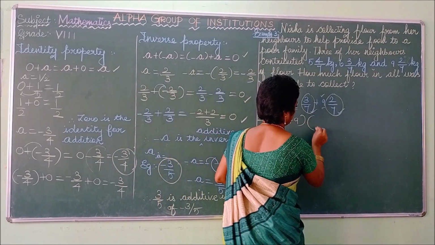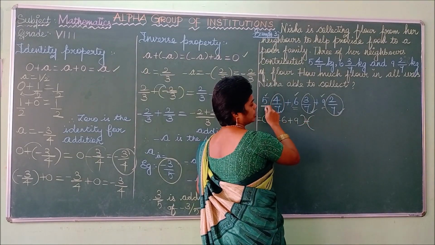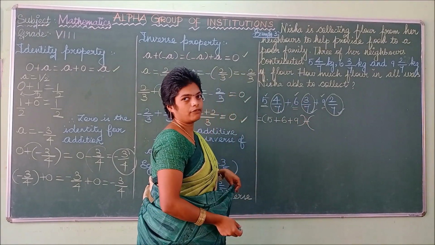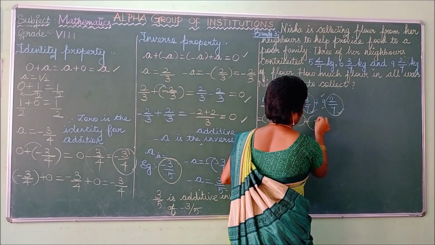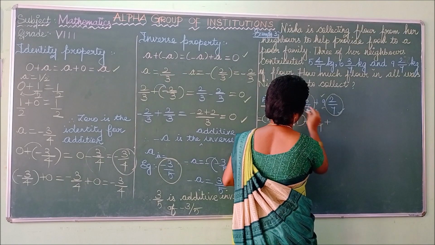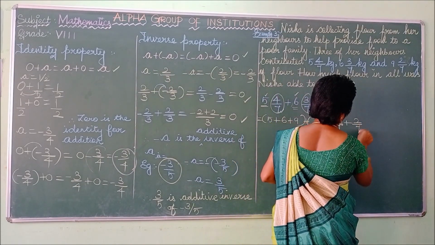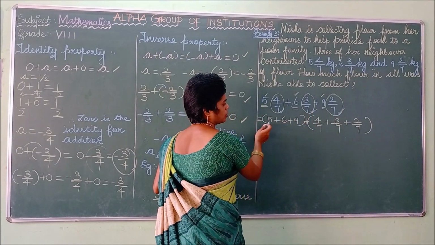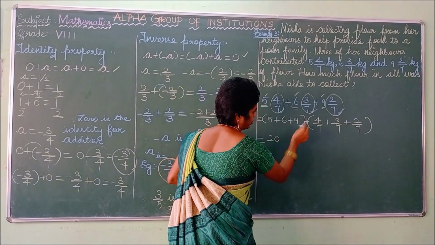So what are the fractional parts? You have to put a plus sign here also, because you are changing into a mixed fraction, you multiply and add, and then write that as a fraction. So for that reason, you put a plus sign here also and write the fraction value, plus 2 by 7. Now adding the whole parts, 5 plus 6 is 11, 11 plus 9 is 20. So 20.